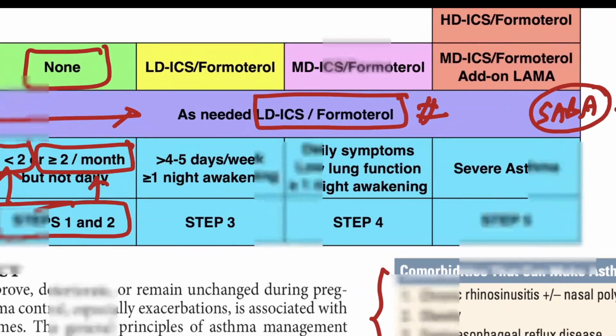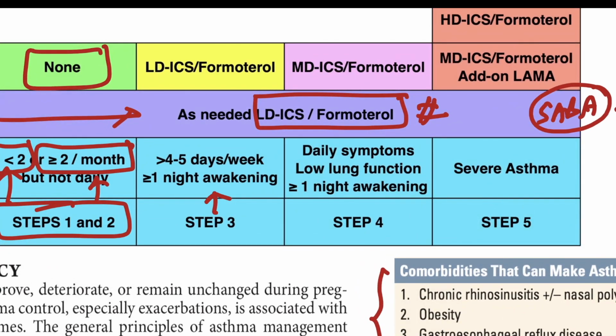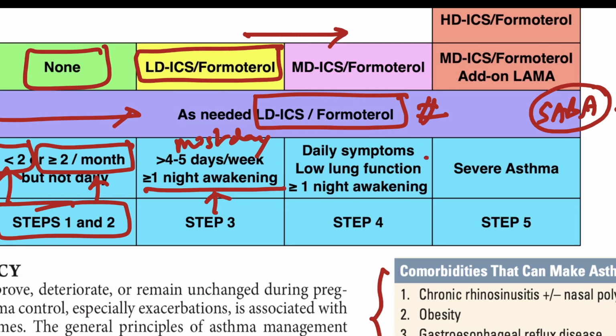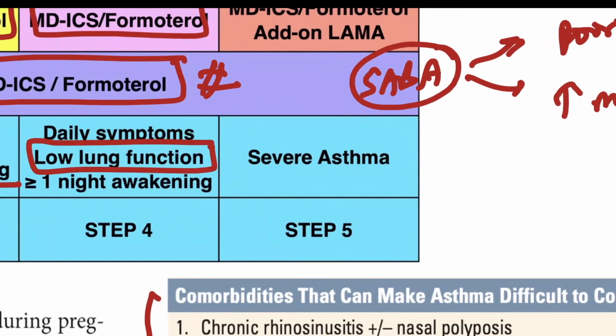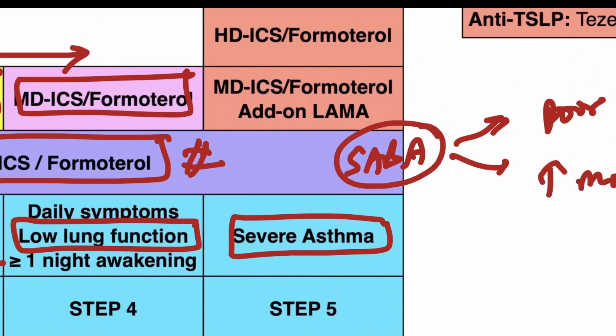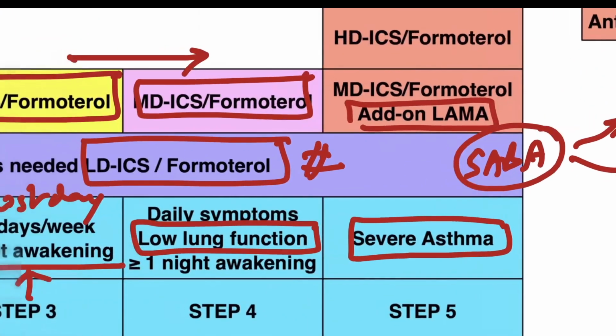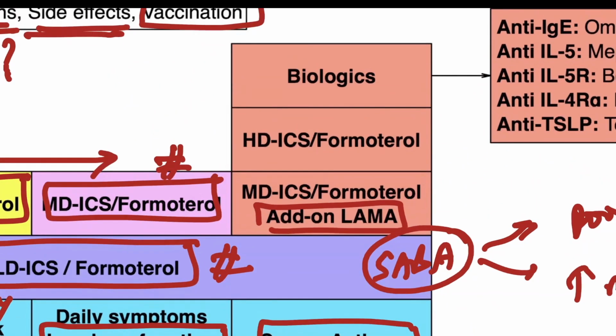For step 3, the symptom severity definition is that symptoms occur on most days. Along with that, there can be night awakening. For this, the treatment is LDICS formoterol. Move up the ladder if the patient also has low lung function, and thus you will use MDICS formoterol. If the patient is not achieving control even on this therapy, this is referred to as severe asthma. In this condition, you have to add on LAMA to MDICS formoterol. You can also consider HDICS formoterol and various biologic therapies for the patient.